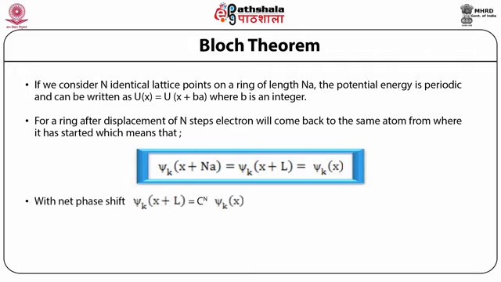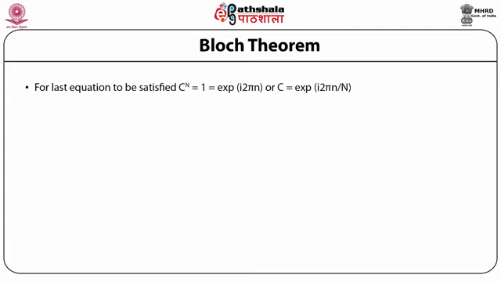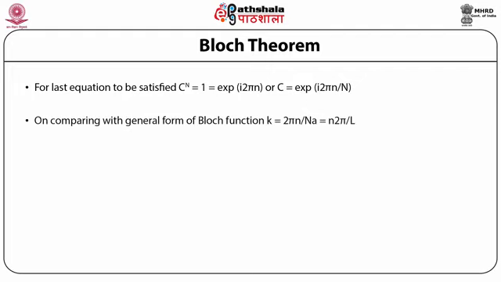With the net phase shift in equation 7, psi_k(x + L) is equal to c raised to the power N psi_k(x). For equation 9 to be satisfied, we have to put c^N equal to 1, which is equal to exp(i2πn). So c is equal to exp(i2πn/N). By using this equation 7 for total length L, which is equal to Na, the circumference of the ring, we get k equal to 2πn/(Na), which is further equal to, by putting the value of capital N,